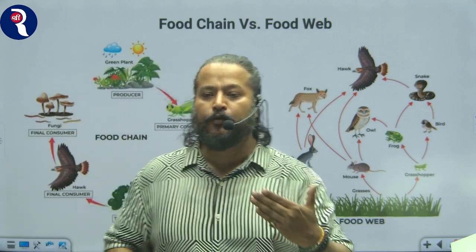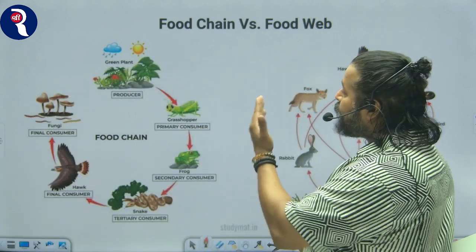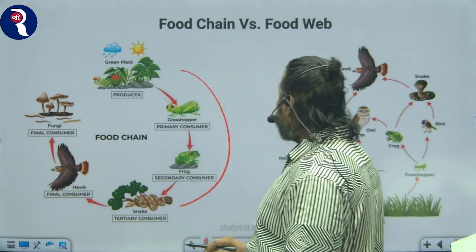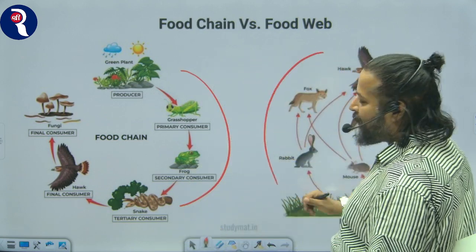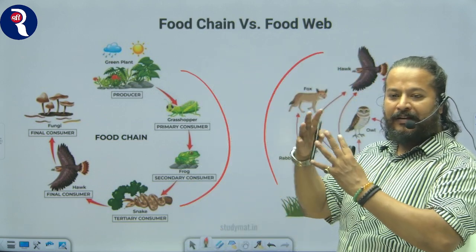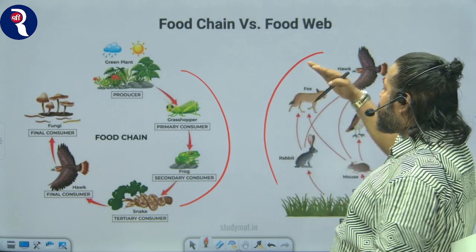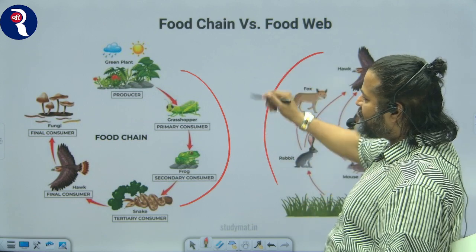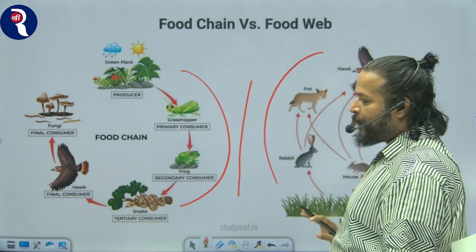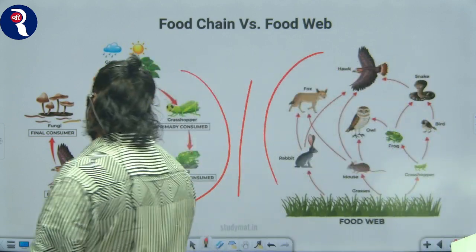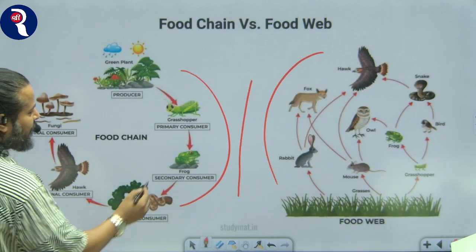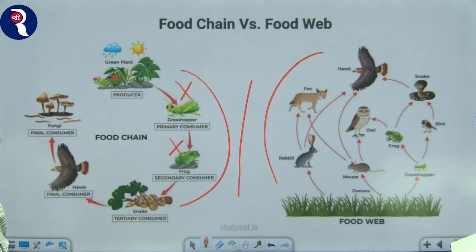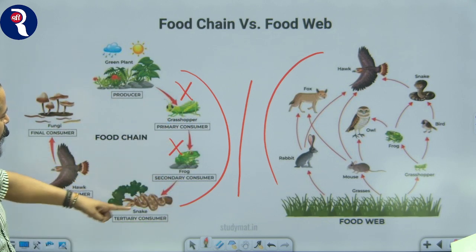Look at this: food chain versus food web. Food chain is linear, it is in a line, right? Whereas food web is a web, a complex interconnection or interaction between different species. This is the basic difference between food chain and food web. Now look at the food chain. Let's suppose, what will happen if the frog is eliminated or if the grasshopper is vanished? The entire food chain will collapse.